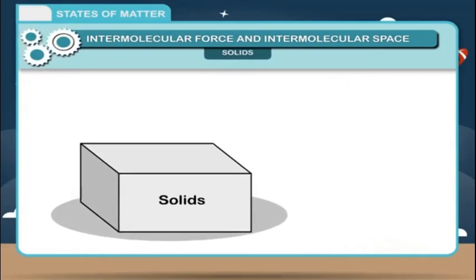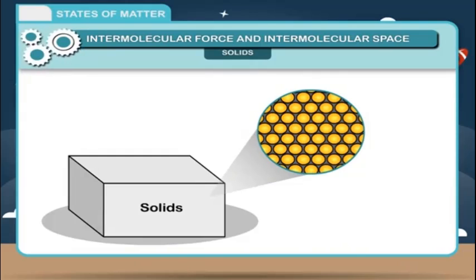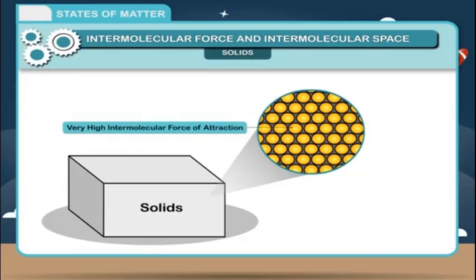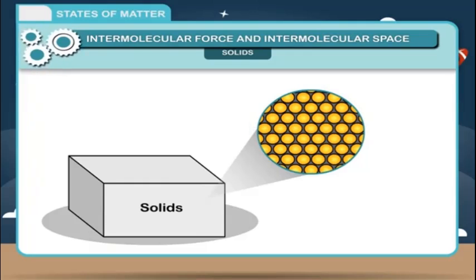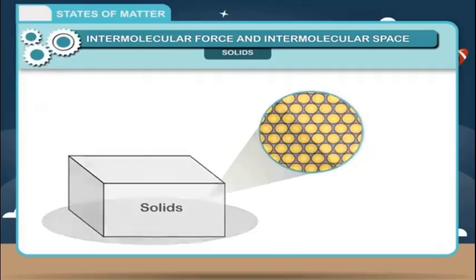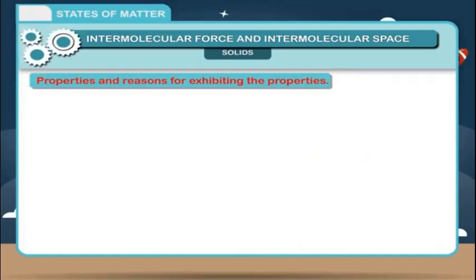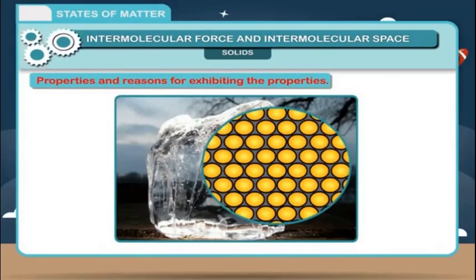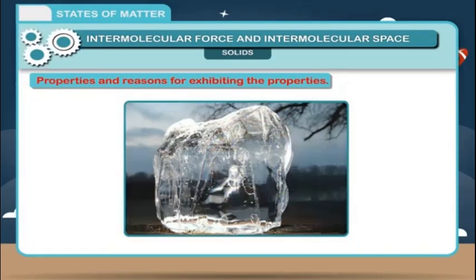Solids. Molecules are closely packed in a solid with little or no intermolecular space but very high intermolecular force of attraction. The molecules cannot move but vibrate at their places. Molecules possess less energy in a solid. Properties and reasons for exhibiting the properties. 1. Solids have a definite shape and occupy a definite space. That is, solids have a fixed volume.